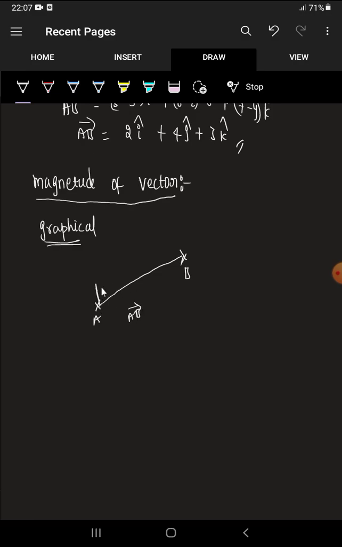How much length it has, the chord length, this represents magnitude. So magnitude means nothing but the length of the chord. This is called magnitude. How can we get it in the analytical method? So coming to the analytical method.